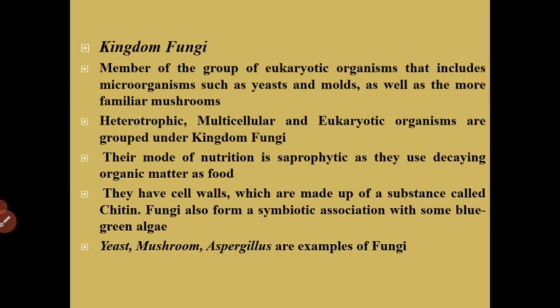Their mode of nutrition is saprophytic as they use decaying organic matter as food. They have cell walls which are made up of a substance called chitin. Fungi also form a symbiotic association with some blue-green algae.